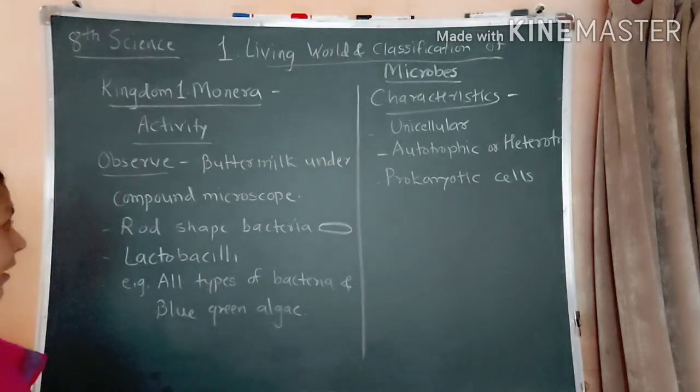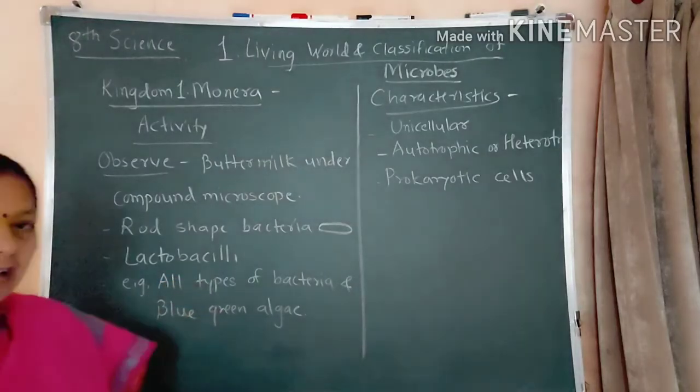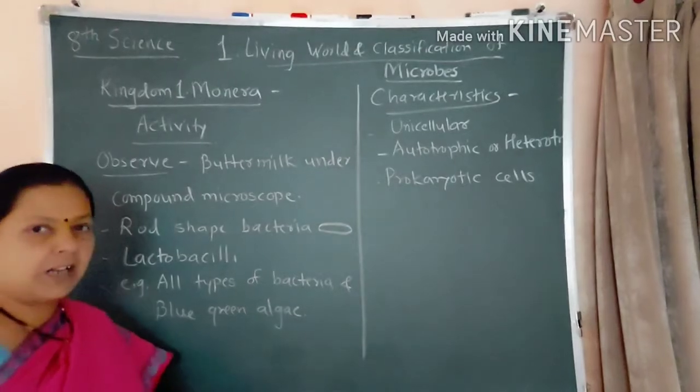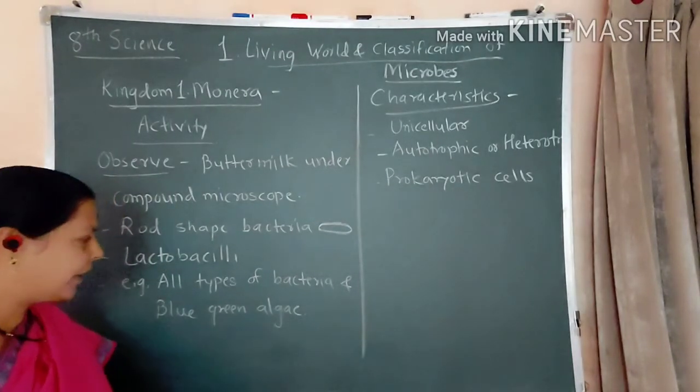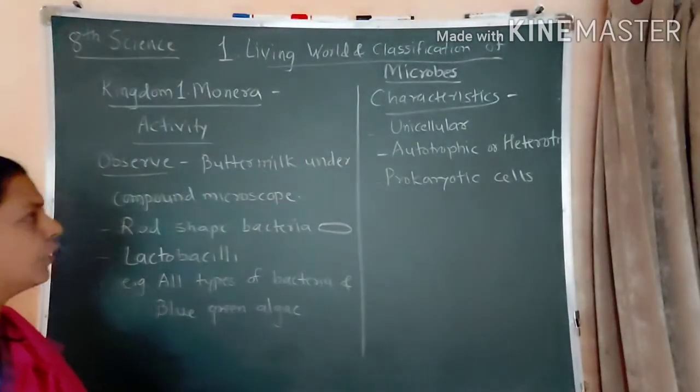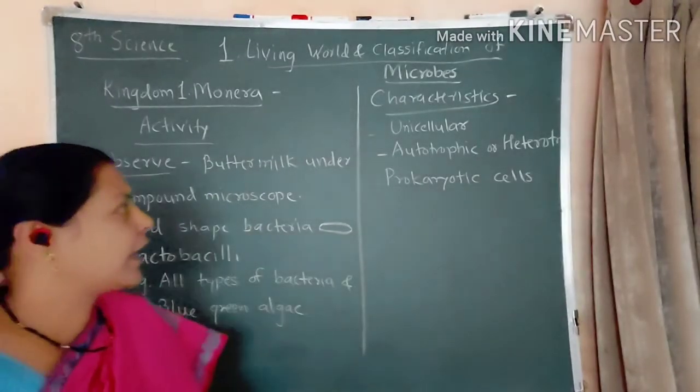So lactobacilli are present. Now which are the examples of organisms coming under the kingdom Monera? All types of bacteria and blue-green algae. All types of bacteria and blue-green algae. These are the examples of the kingdom Monera. Now next are the characteristics.